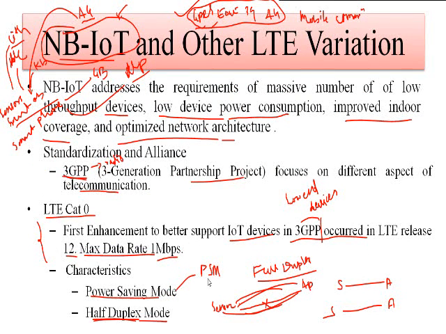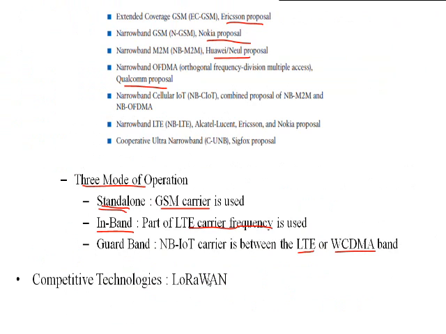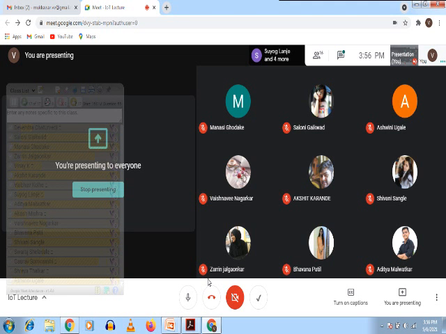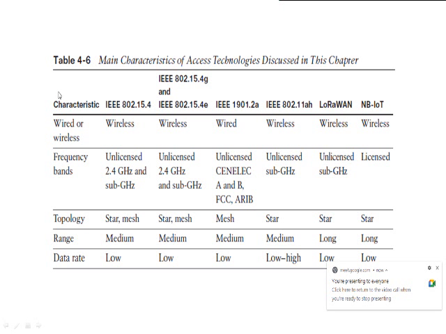The competitive technology to NB-IoT is nothing but LoRaWAN. Whatever IoT access technologies have been discussed by us in these chapters are compared over here. First, based on the characteristics, whether they are wired or wireless, what kind of frequency band they are going to be utilizing, then the topology, range as well as the data rate.